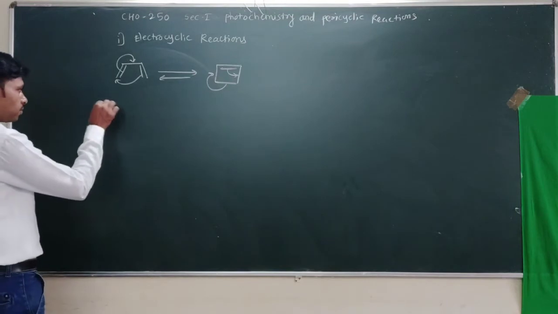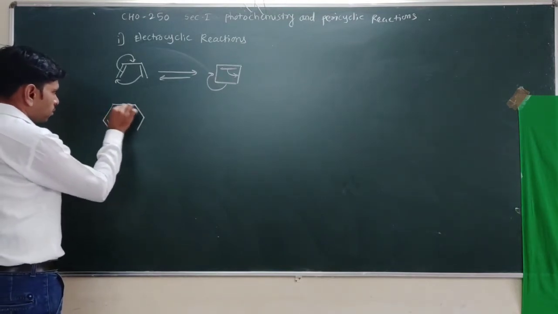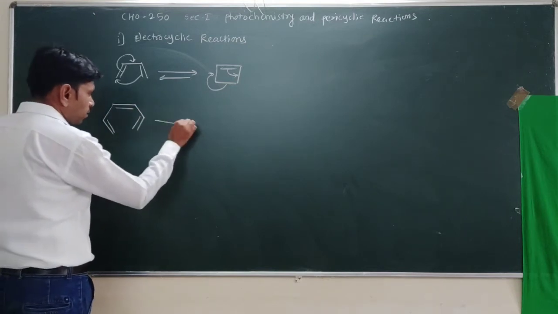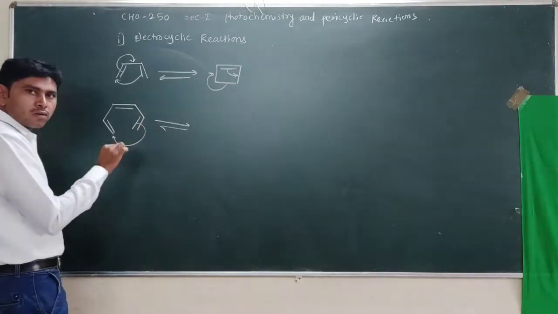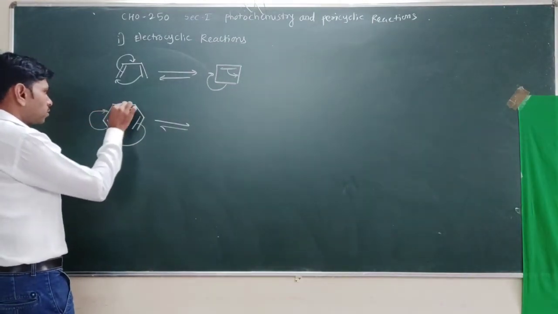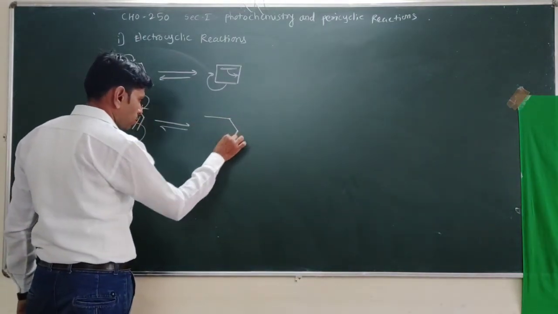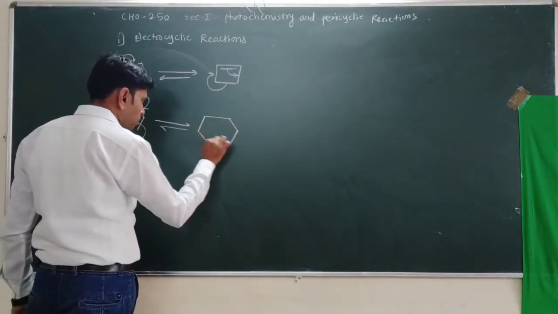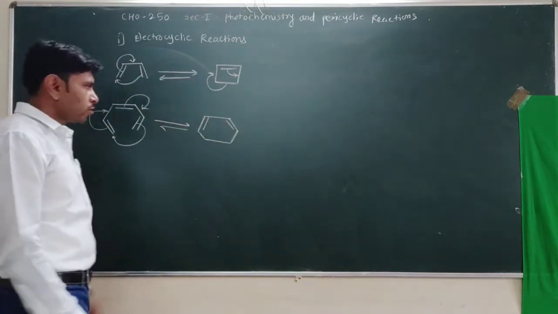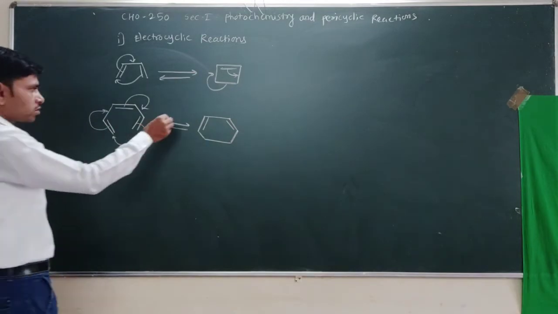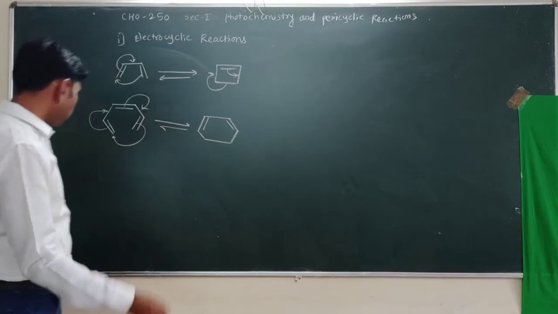See another example, where this reaction is also reversible. That cyclic shift of electrons in this manner, so we obtain the product. Here the double bond shifted here, so we obtain this product. Here a cyclic shift of electrons is there, and there is some mode of activation. Okay. So such type of reactions.